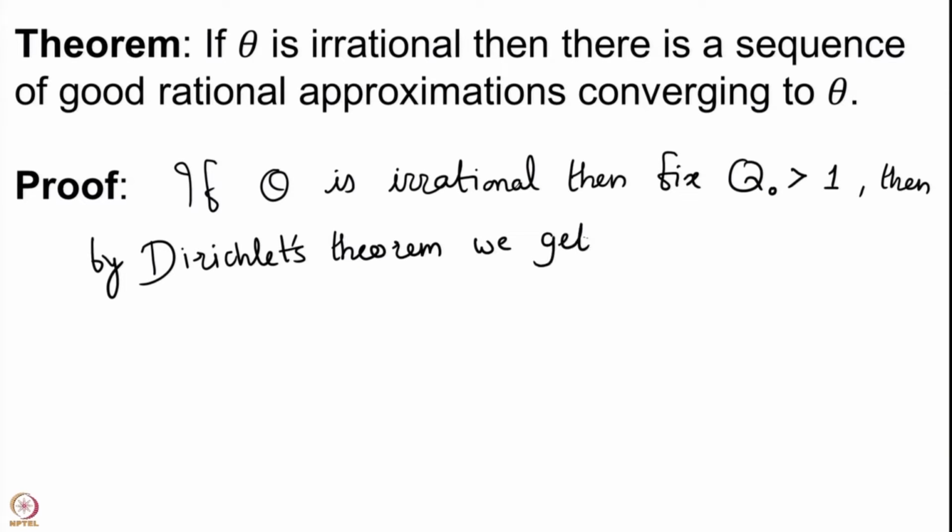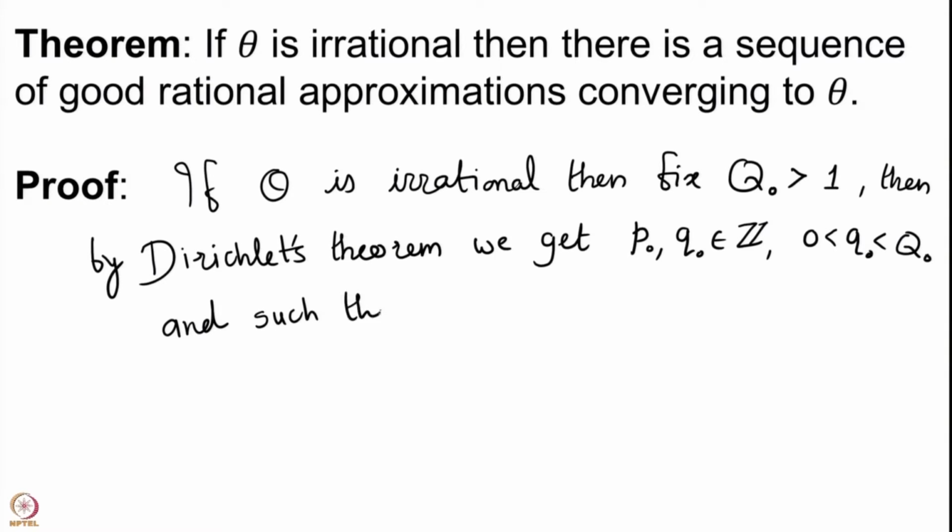we get P0, Q0 integers. Of course, we have this inequality for the integer Q0, which is therefore going to be a positive integer, and such that mod of Q0 theta minus P0 is going to be less than 1 upon Q0.